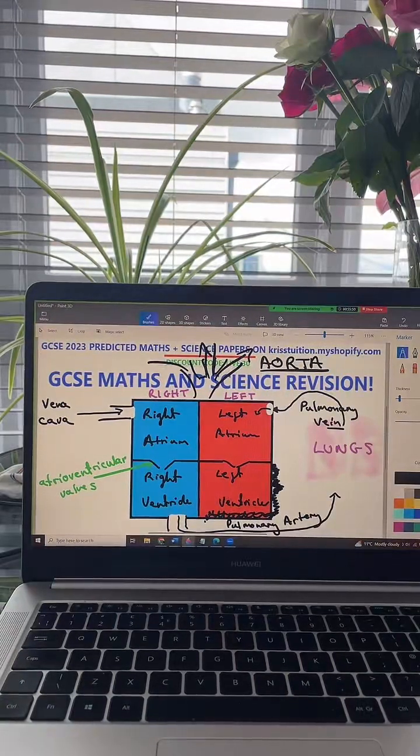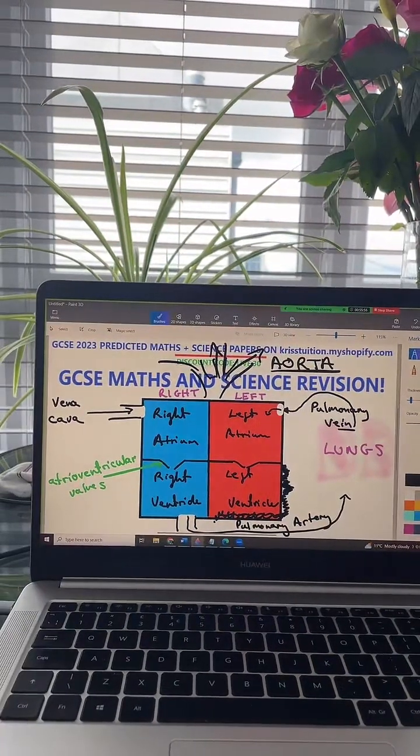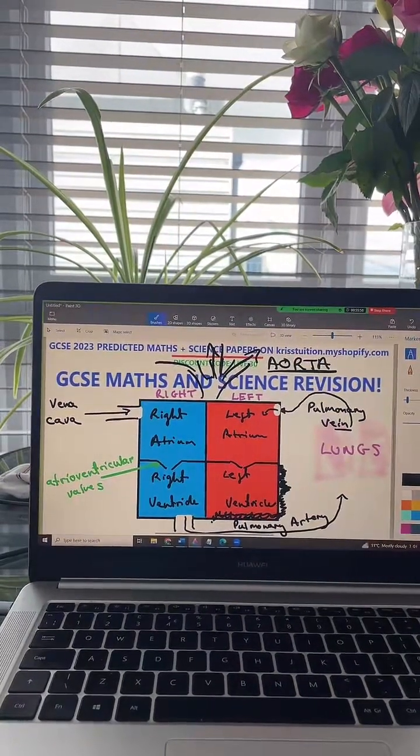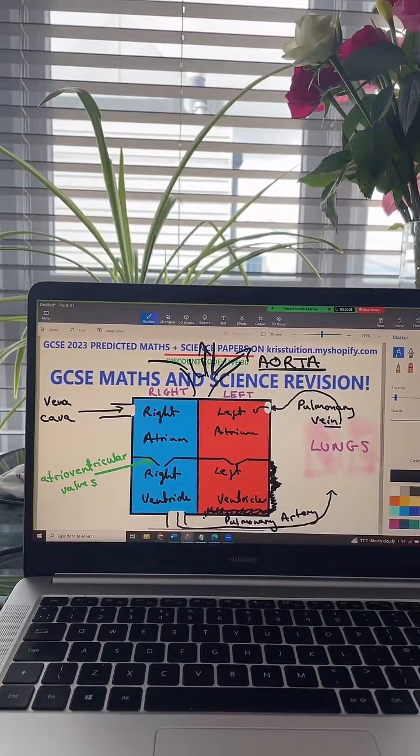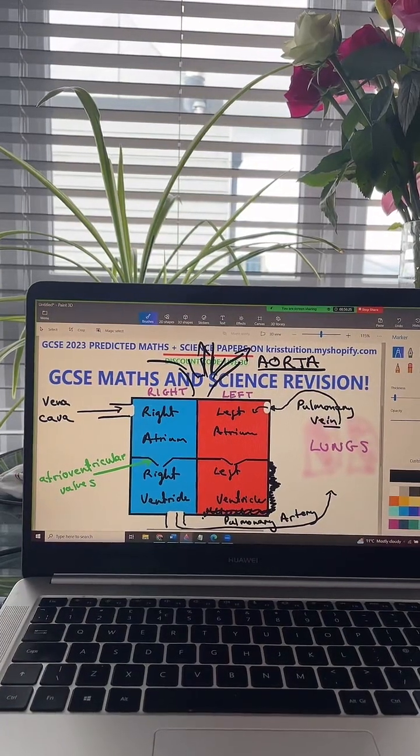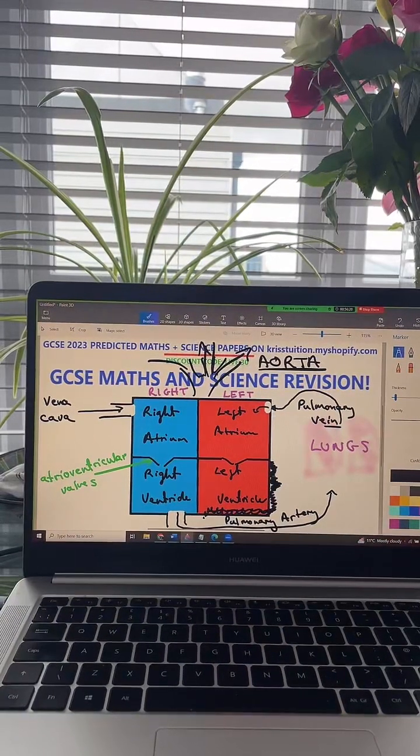Okay, so that's super, super important. Does anybody know what we call the part of the heart which separates the left side of the heart from the right side of the heart? Bonus mark if you can remember that. So what is the name of the part of the heart which separates the left side from the right side? Not quite. Begins with an S. S for Sierra. It is the septum. Nice one. Who got that first? Yeah, you got septum correct.